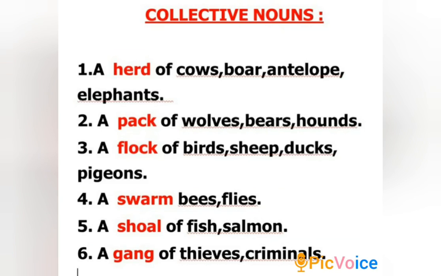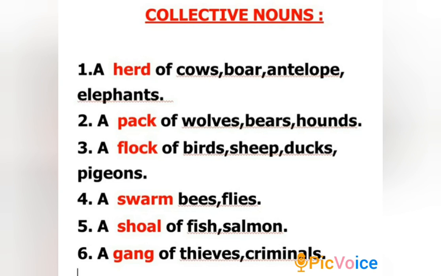Dear students, in the previous example you had seen the word soldier had three collective nouns. But here the same collective noun can be used to refer to different things or different living creatures. Let us look at a few examples. The first one, a herd of cows.